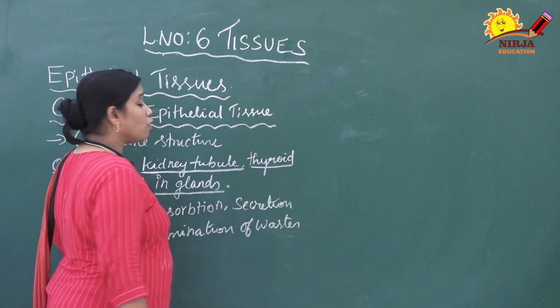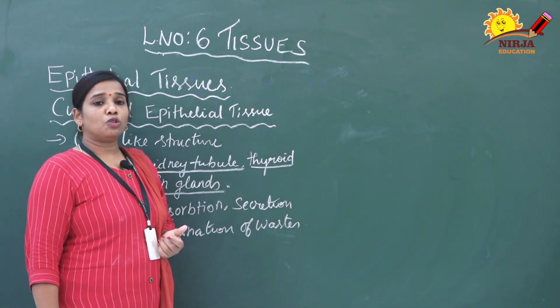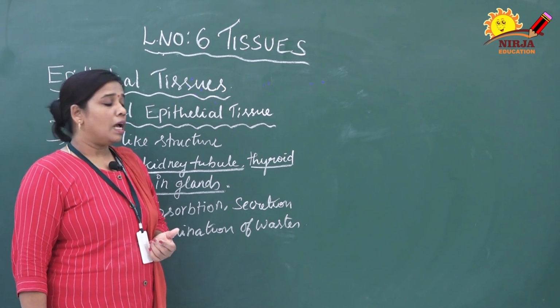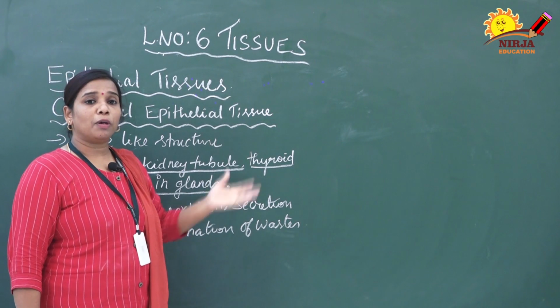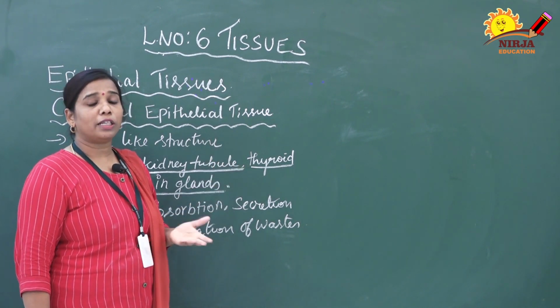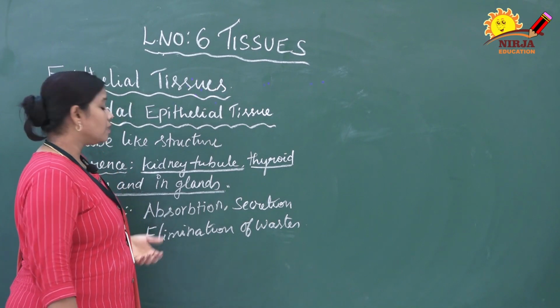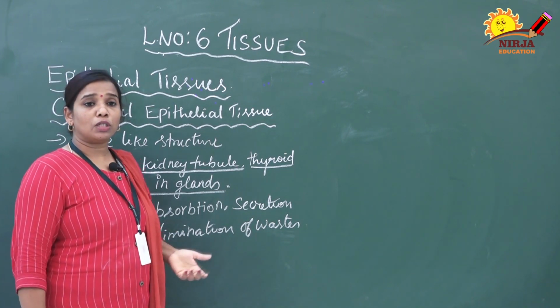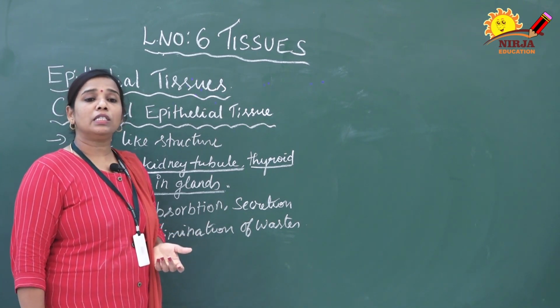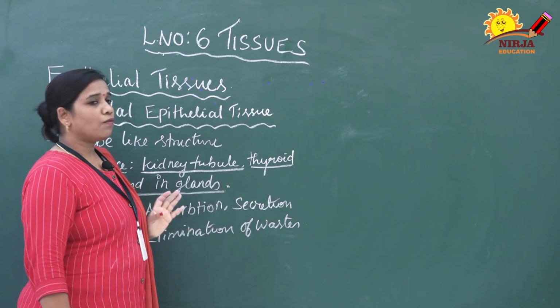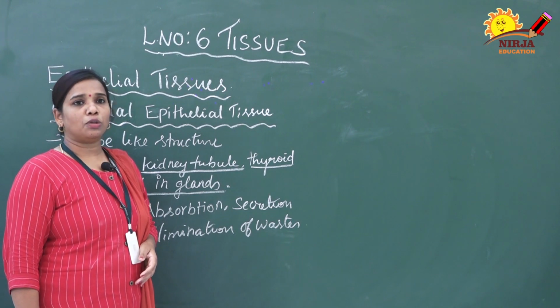Then what is the function of these cuboidal epithelial tissues? Its main function is absorption. It absorbs the material, and secretion. It secretes because it is present inside the gland also. It can produce certain hormones with the help of those glands, and elimination of waste because it is present in the kidney tubule. It releases the waste in the form of urine as well as urea. So these are the functions of cuboidal epithelial tissue.